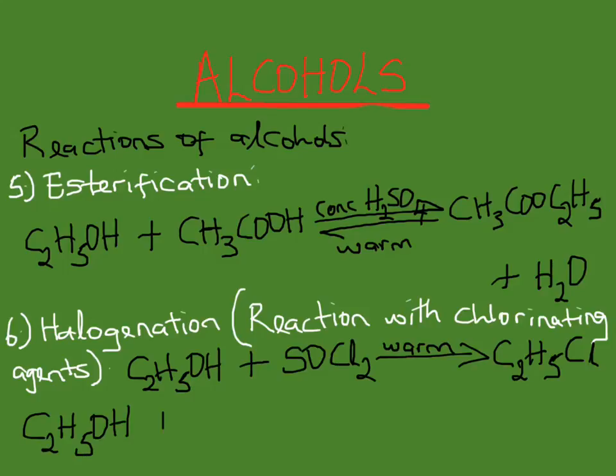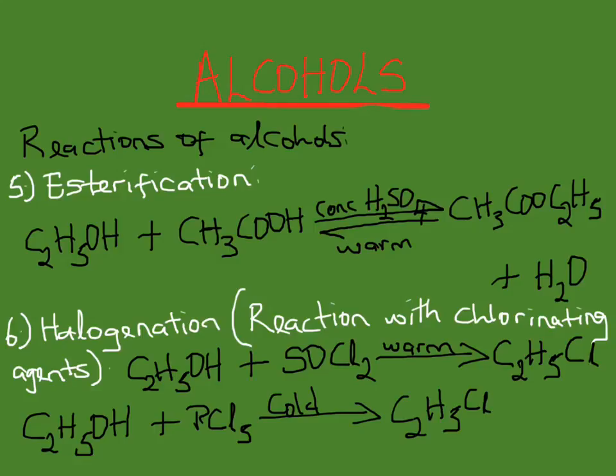As you can see in the reaction there, ethanol reacts with ethanoic acid, in the presence of concentrated sulfuric acid and warmth, to give us our ester, ethyl ethanoate, and water.